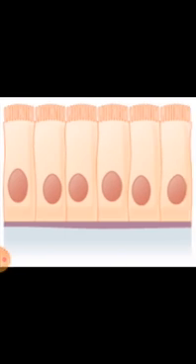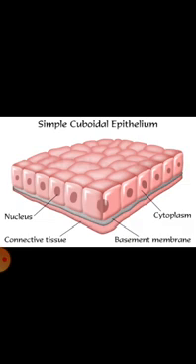The next is columnar epithelial tissue. Here the cells are pillar-like and are arranged in a row, forming a barrier. The main function of this tissue is they help in absorption and secretion, and so these are found in the lining of intestines. It is also found in the respiratory tract. These epithelial tissues have hair-like structures called cilia to move the mucus, and so they are called as ciliated columnar epithelium.